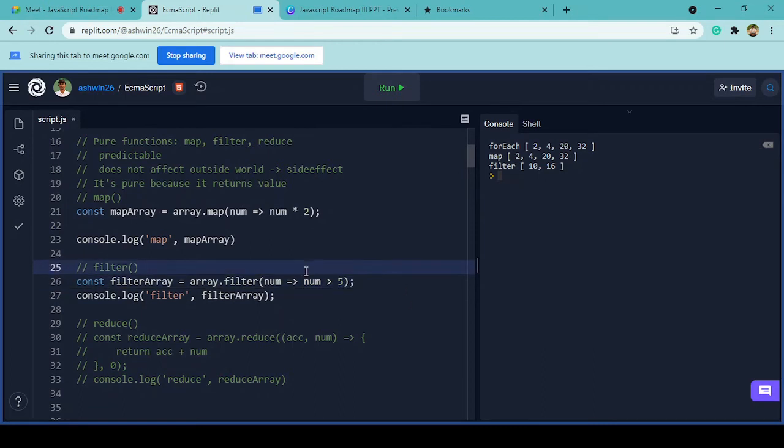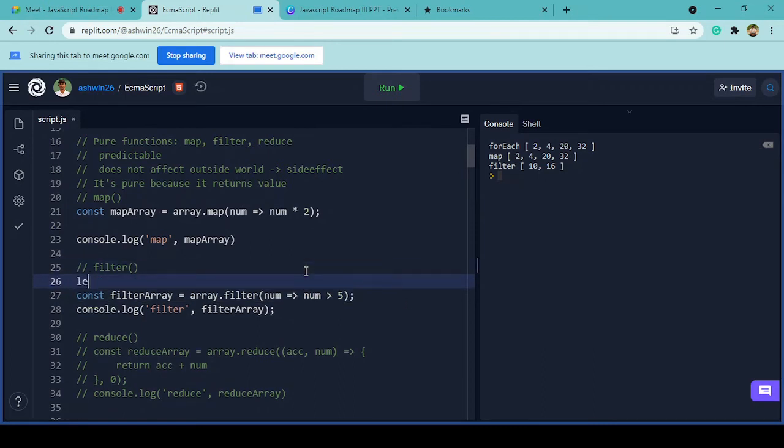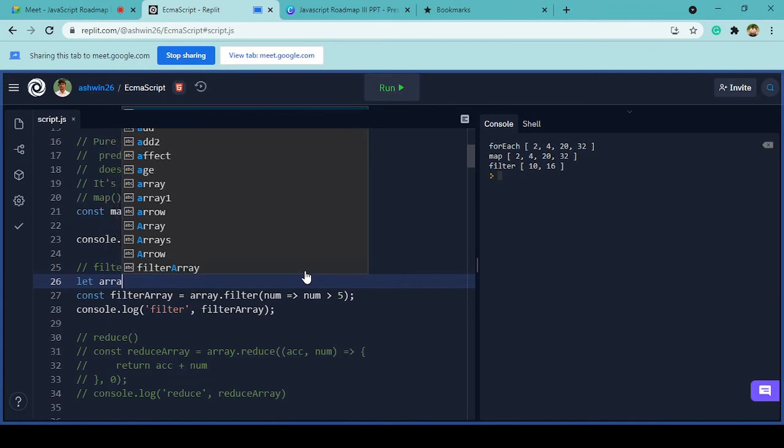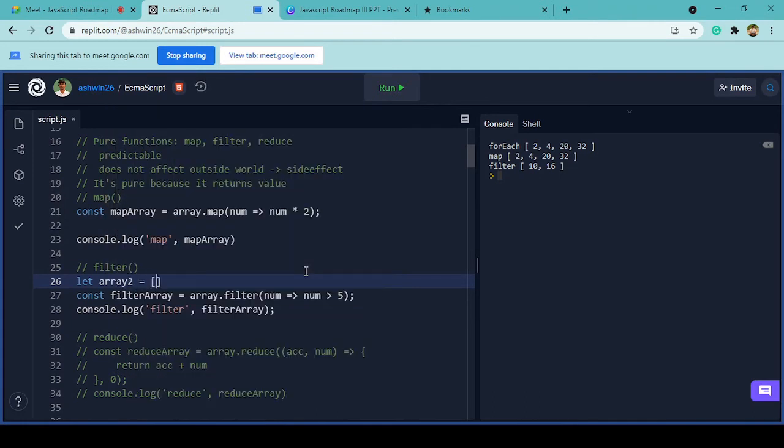Let me take a new example, I'll give you more clarity. Let's say I'm having array 2, and let's say I have values 1, 2, 3, 4, 5, 6, just a few basic numbers, and let's say I'm applying a filter on top of this, and I want to have only the odd numbers present in this.